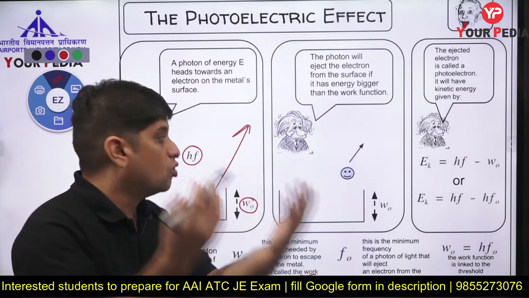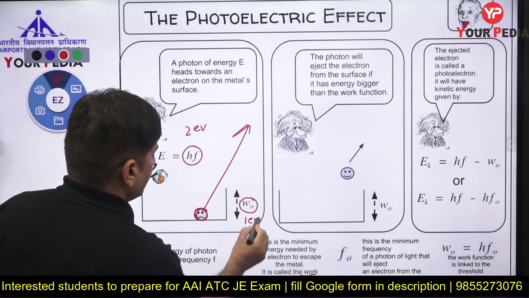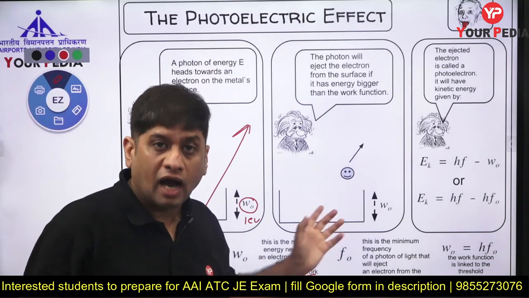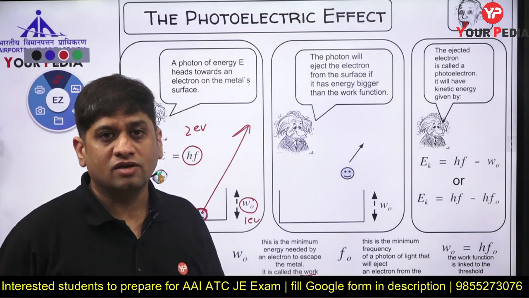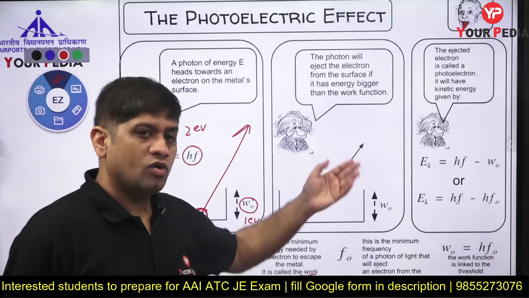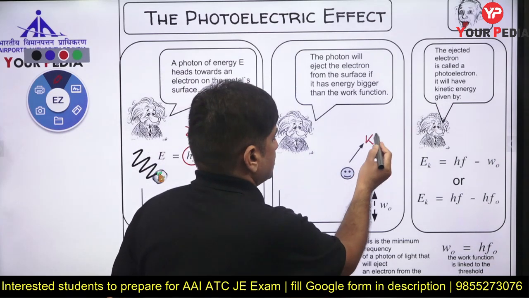Let us say the photon has more energy. This photon has 2 electron volt and the energy required is 1 electron volt. Now suppose you give 2 electron volt to this guy. Guy means this electron. If you give 2 electron volt to this guy, 1 electron volt it will use to come out. Now it has 1 electron volt more, so it will have kinetic energy.